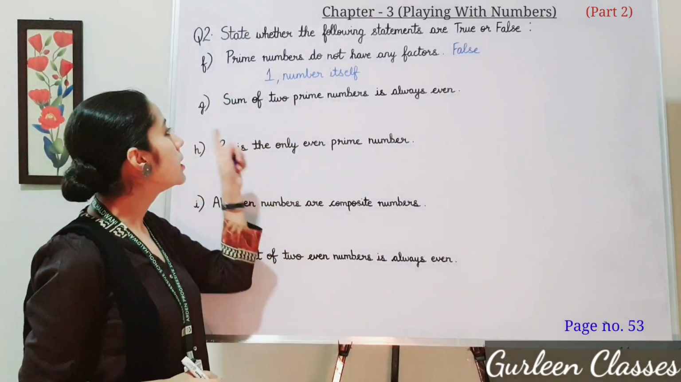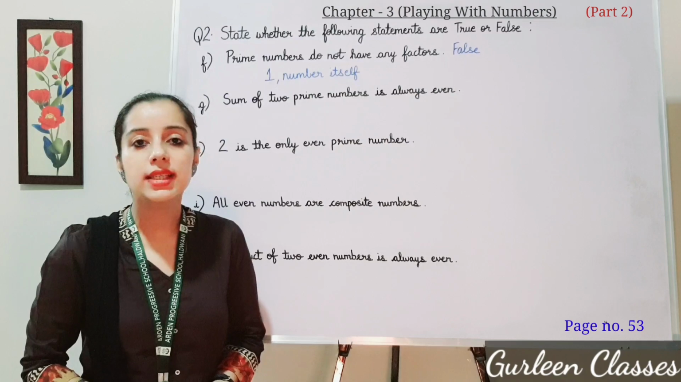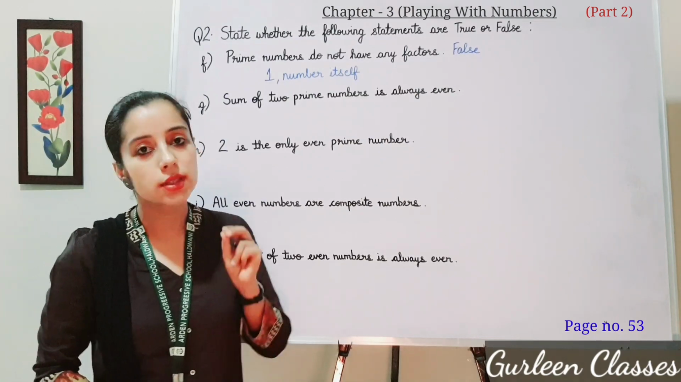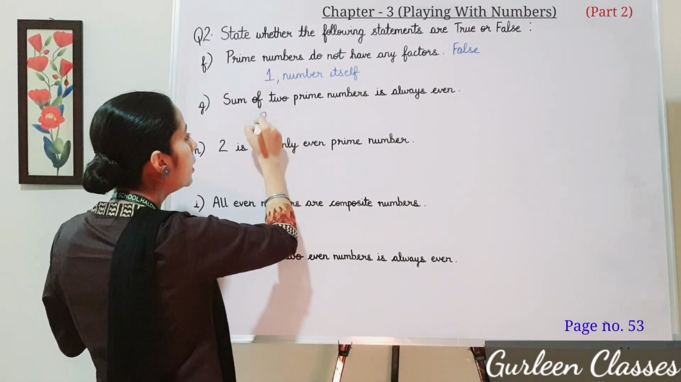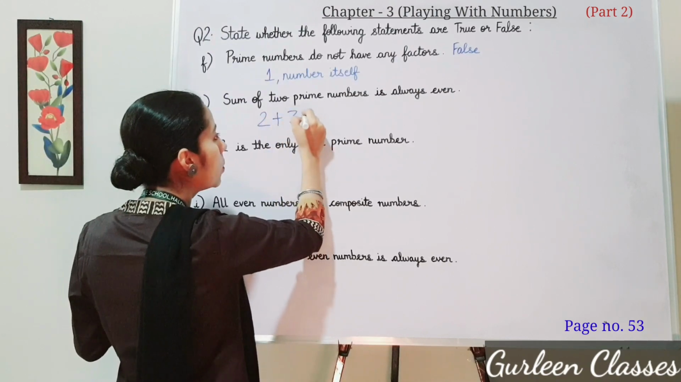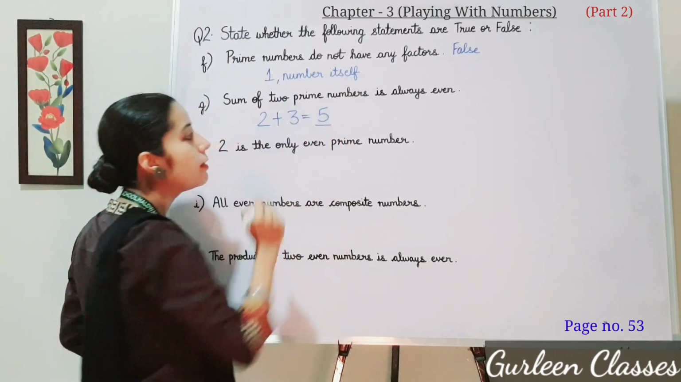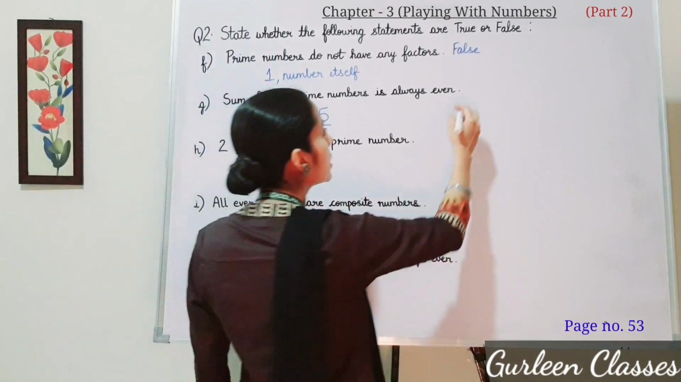Now next part, the sum of 2 prime numbers is always even. Sum of 2 prime numbers. So let us take any 2 prime numbers. 2 plus 3, that is equal to 5. So here 5 is an odd number. So the statement is false.